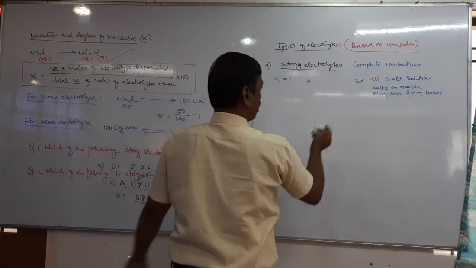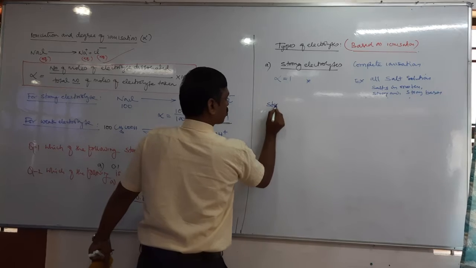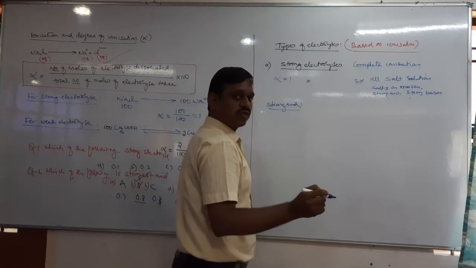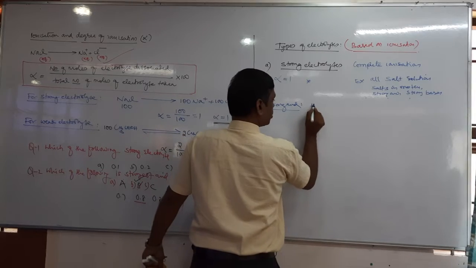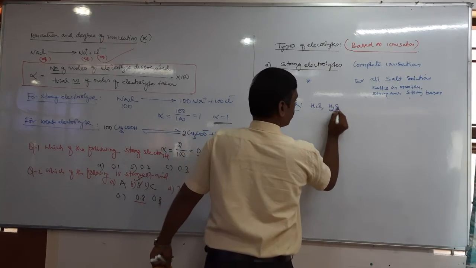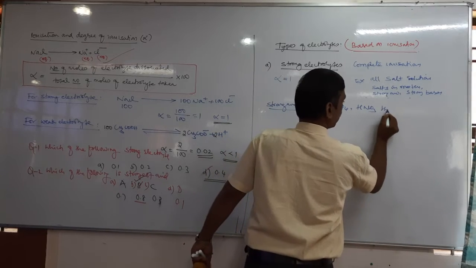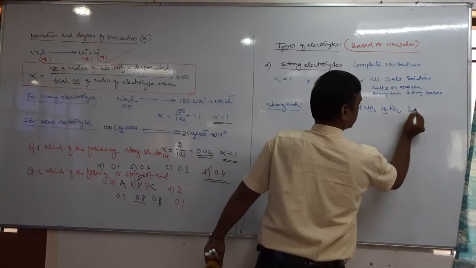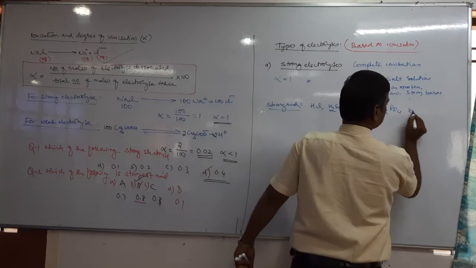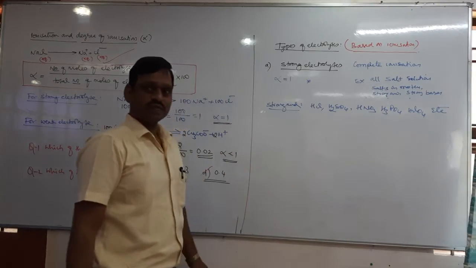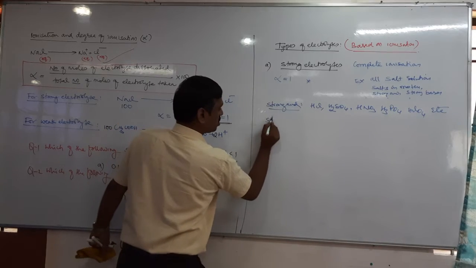Come on, tell me. Strong acids. What are the strong acid examples? All mineral acids, like HCl, H2SO4, HNO3, phosphoric acid H3PO4, HClO4, etc. are strong acids. Then what are the strong bases?